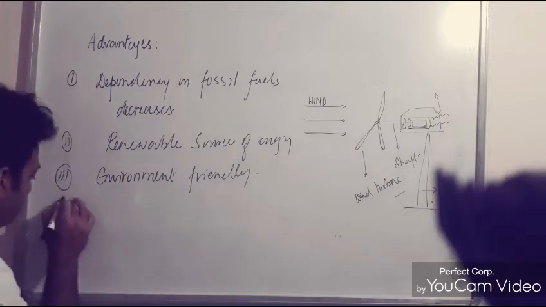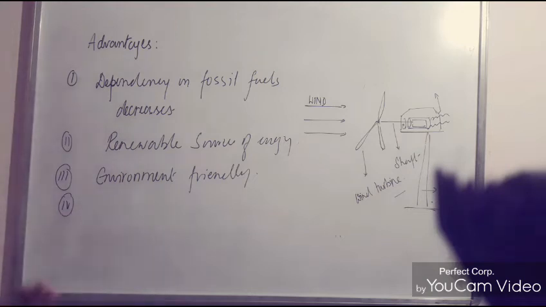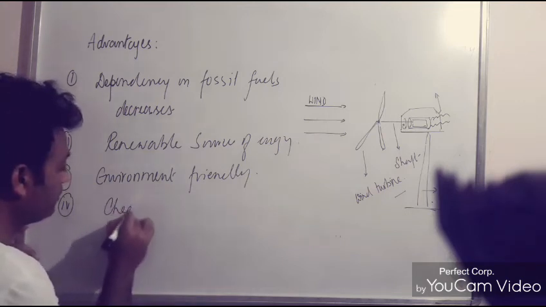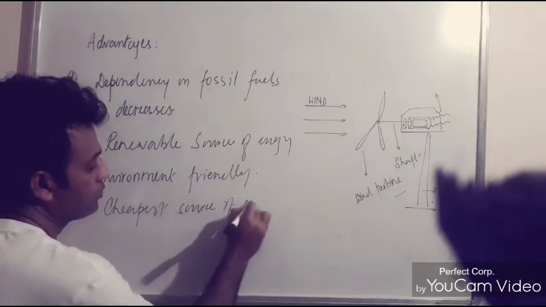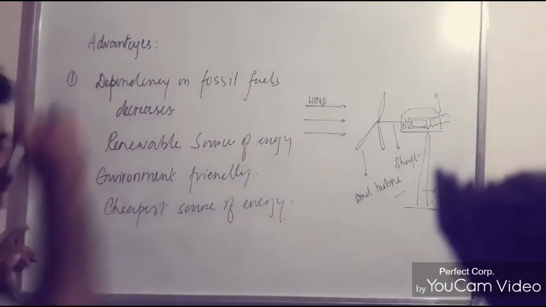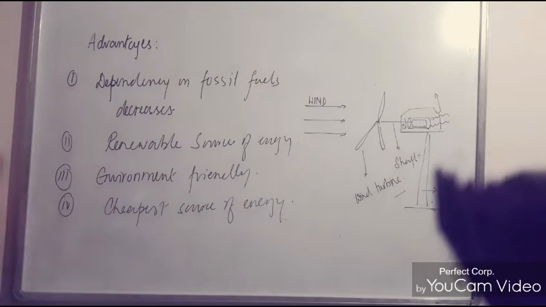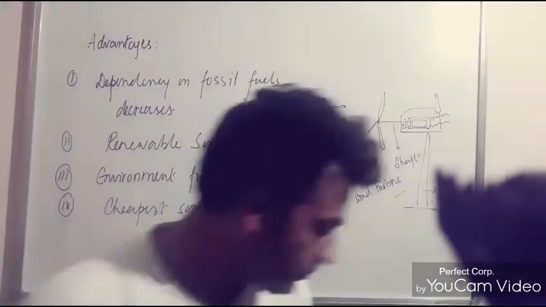Now, what is the fourth point? Although the installation cost is very high because it requires a large area for installation, however, it is considered as the cheapest source of energy. So, dear students, please write down the points that I have written in the book. Now I will talk about what are the disadvantages of wind energy.